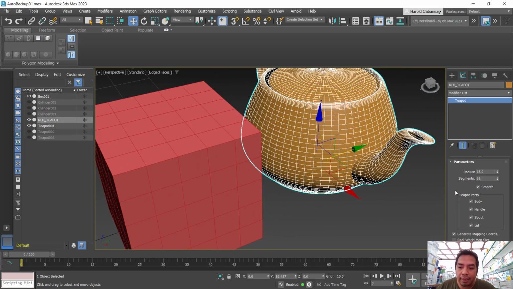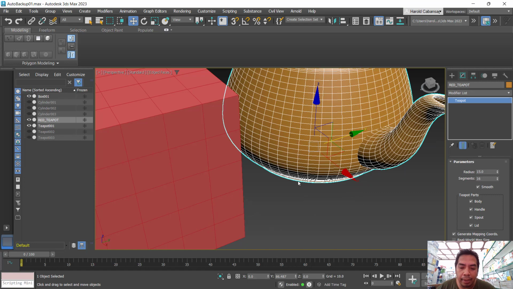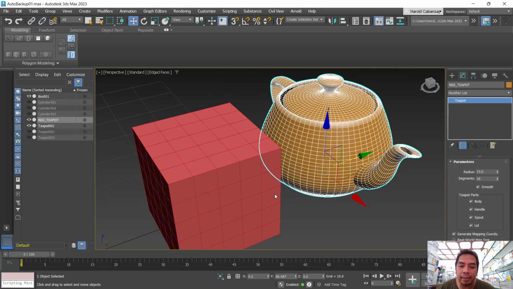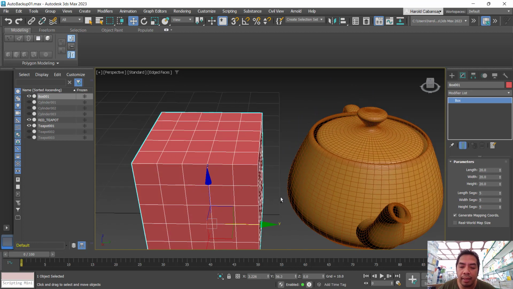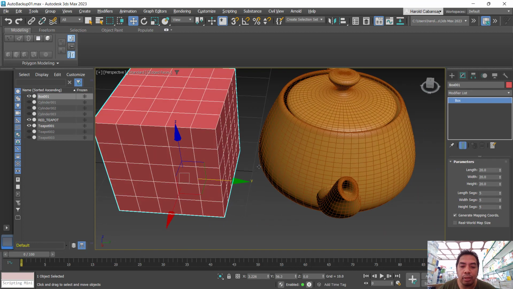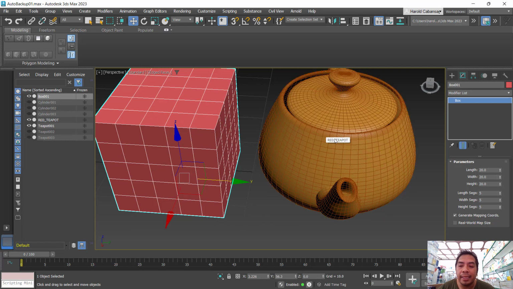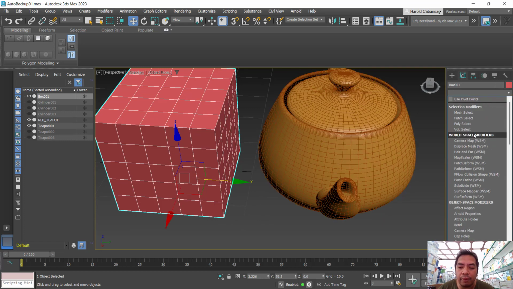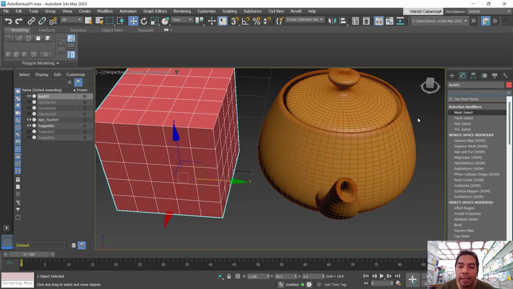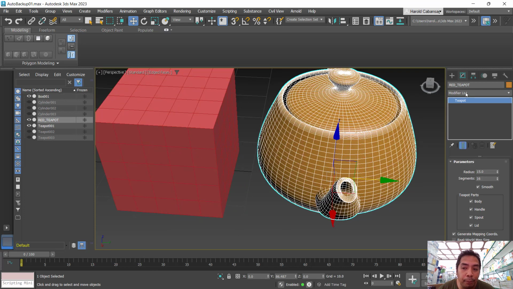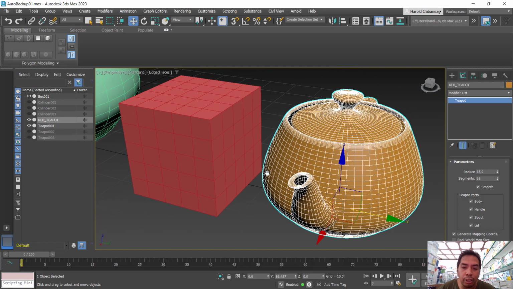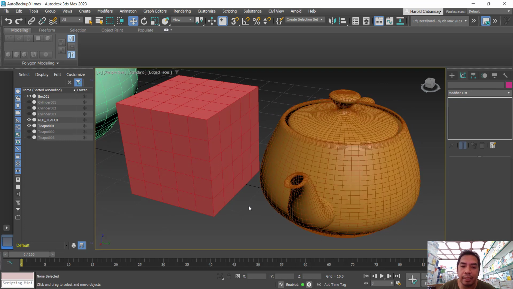Those are the things that we can do in the modify panel. It is actually the editing part of the panel. But one important thing that we can do also in the modify panel is the addition of modifiers. The modifiers are like object effects that we can add temporarily to our objects, and then we can edit them accordingly as per the parameters that they provide to help us out in modeling, which is going to be our next topic. I'll see you in that lesson.